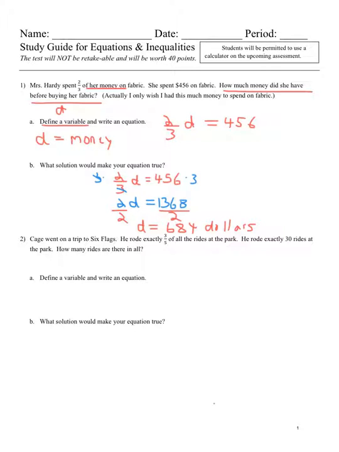Okay, we have some keywords once again. So 3/5 of all the rides in the park. That of is multiplication. So we know that 3/5 of all the rides is equal to exactly 30.